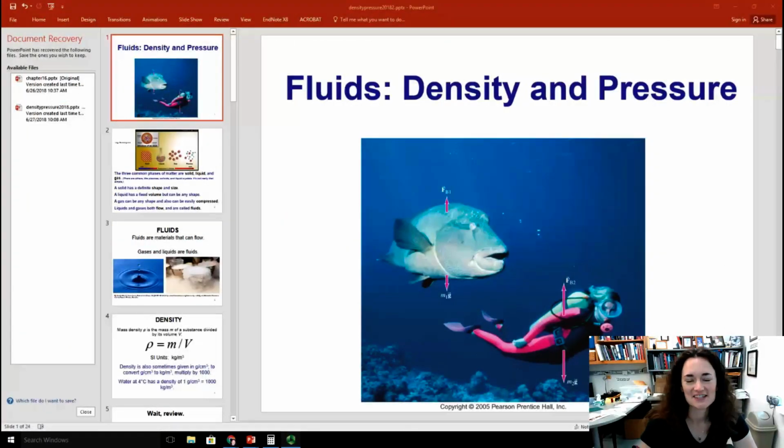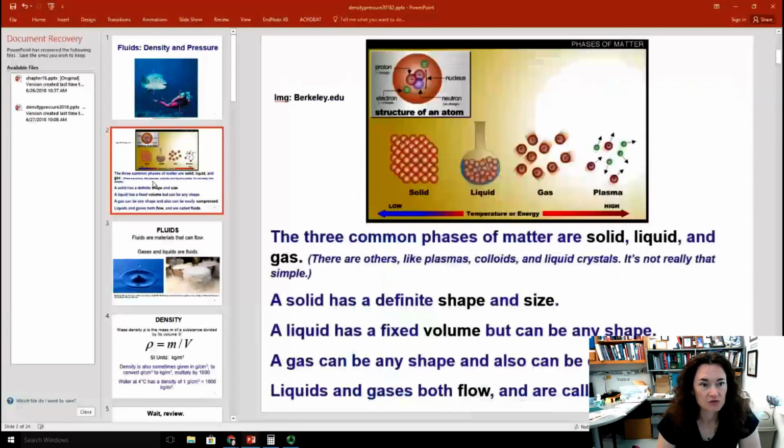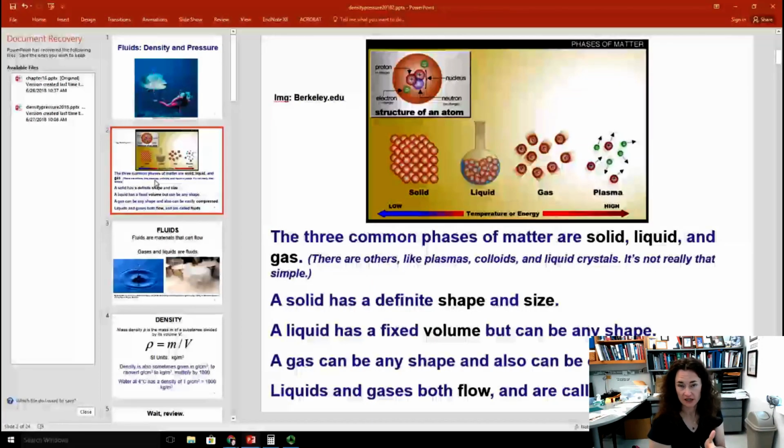Hi there. So today I'd like to talk to you about density and pressure in fluids. To introduce this chapter, the basic idea is that there's three common phases of matter: solid, liquids, and gases. Now, there's really many more than that. It's not that simple. There's others like plasmas, colloids, liquid crystals, but for now we're going to stick with the simple view that there's solids, liquids, and gases.